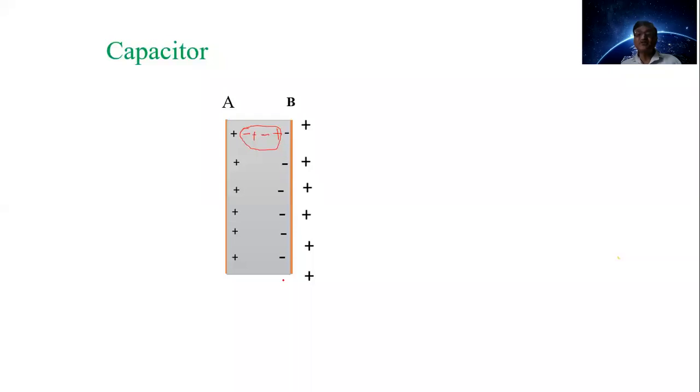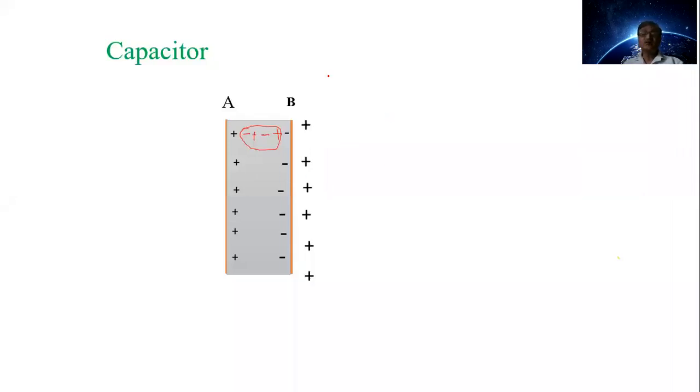Due to these negative charges, the potential on the plate is reduced. But again, here are positive charges. These positive charges also develop potential on the plate A, and this further increases the potential on the plate A. But see here, the negative charges are nearer to the plate A than the positive charges, and therefore the effect is of these negative charges.